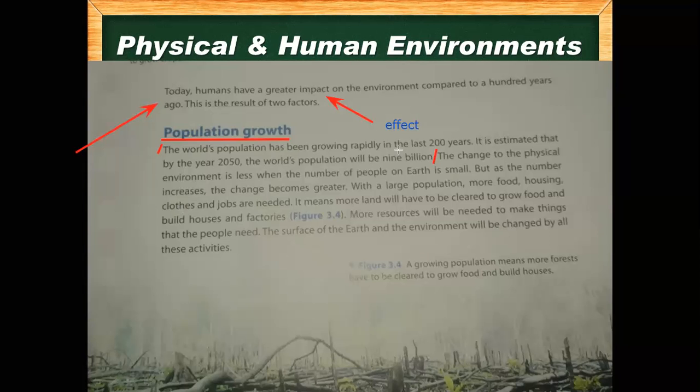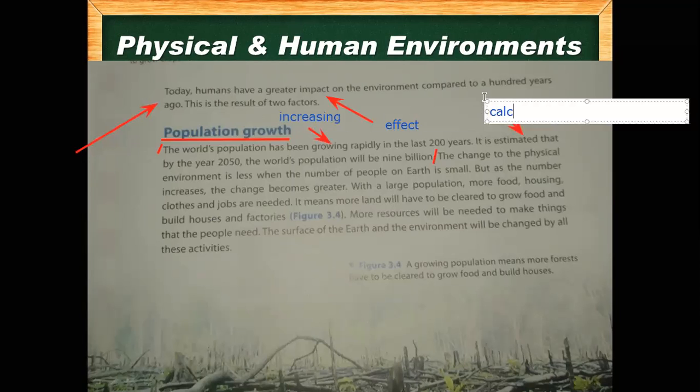Okay, so the world's population has been growing rapidly in the last 200 years. It means that the world population is continuously increasing. Growing means increasing. The population is increasing day by day, continuously for 200 years. It is estimated. What does estimated mean? Estimated means calculated.